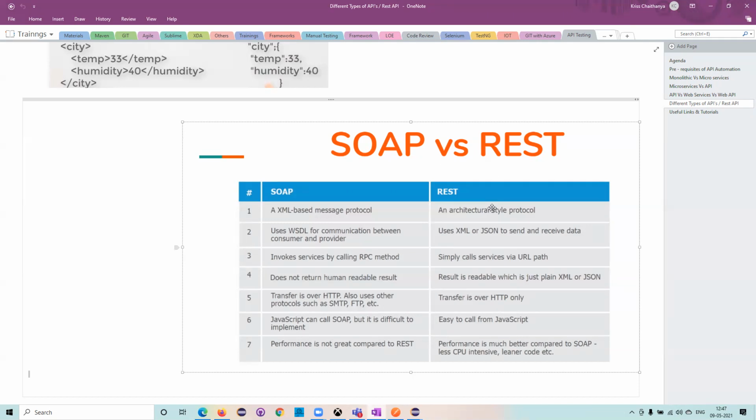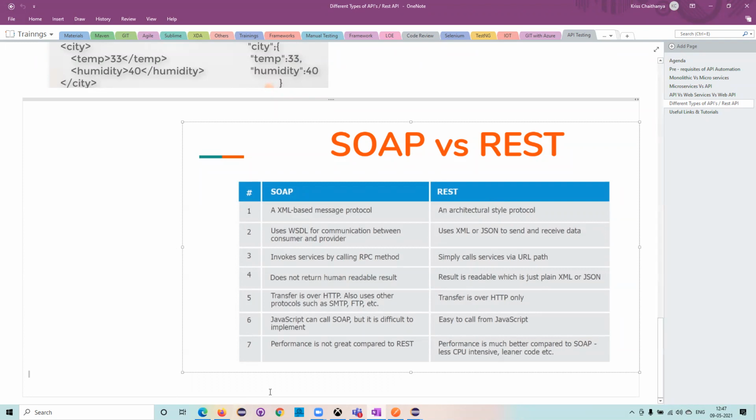So that's where I came in, and for automating these REST APIs, we use REST Assured. So first we need to know what REST APIs are and how they work. That is what I'm trying to explain to you: the different types of APIs. REST API is one type of API, and these are the 6 constraints and these are the advantages over SOAP UI. The complete industry was implementing this REST API.